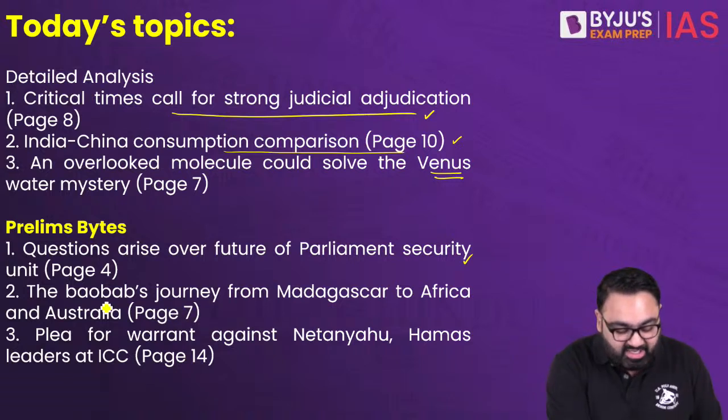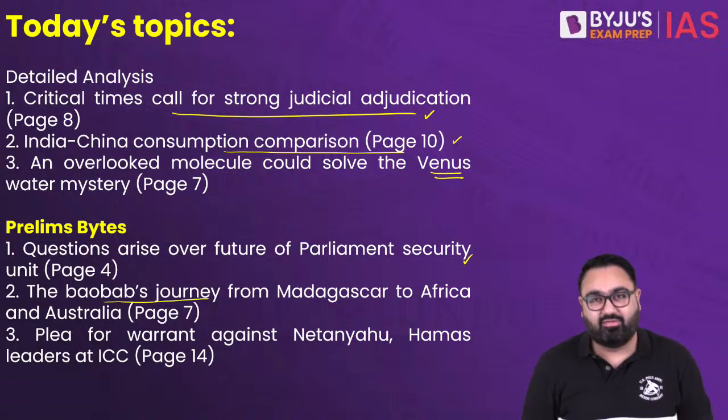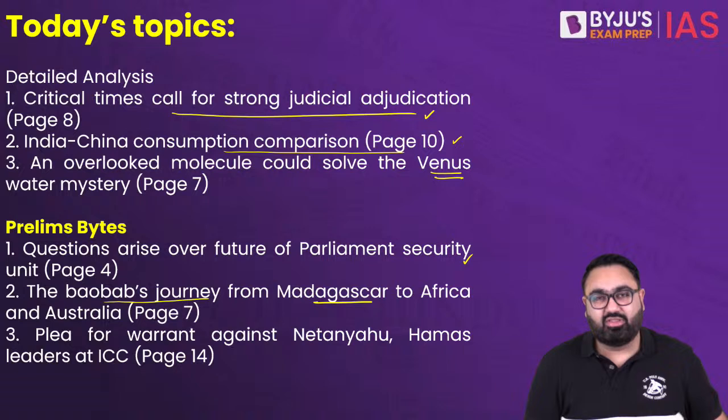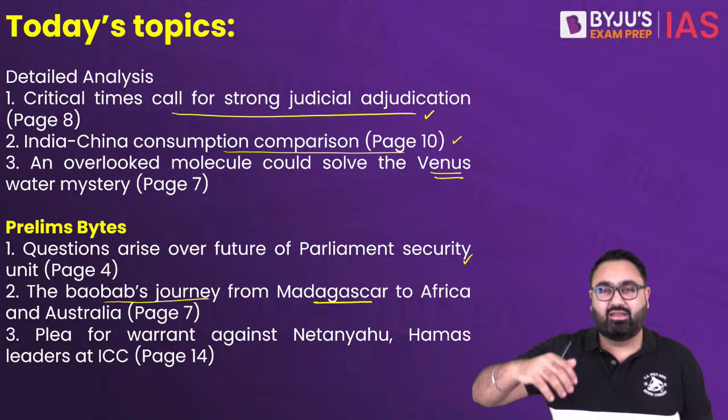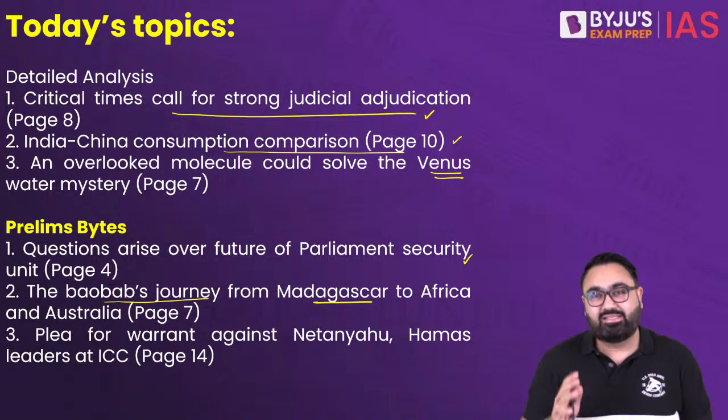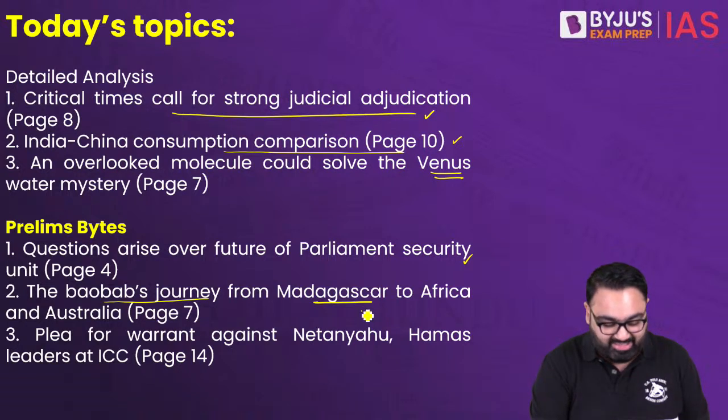Then, an interesting tree, the baobab tree. It's a tree that all of you would recognize if you have watched some animated movies. It's a tree famous in Madagascar. There's an article on how this tree from Madagascar has now grown in Africa, also in Australia, and interestingly, in some parts of India also you do see this tree.